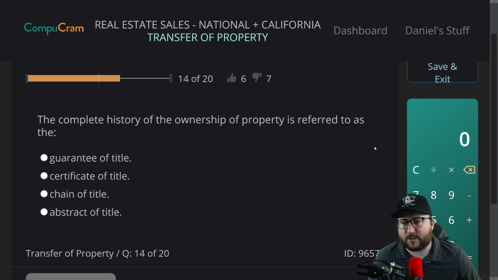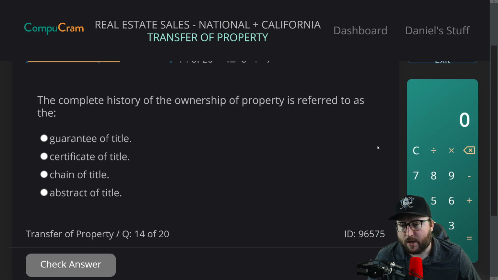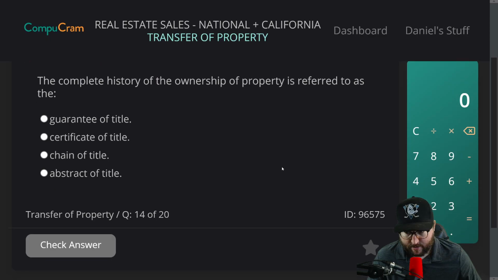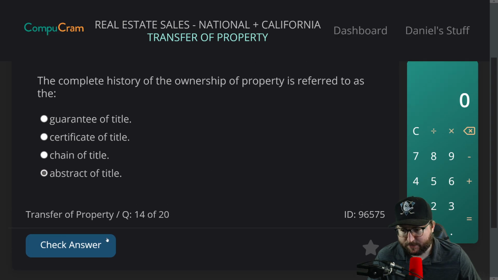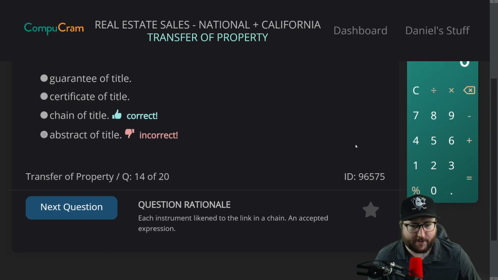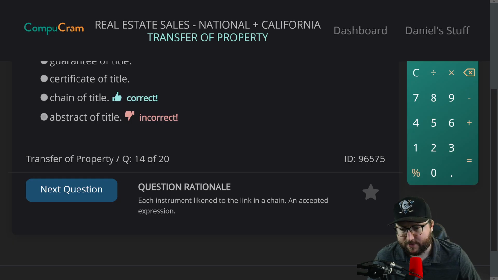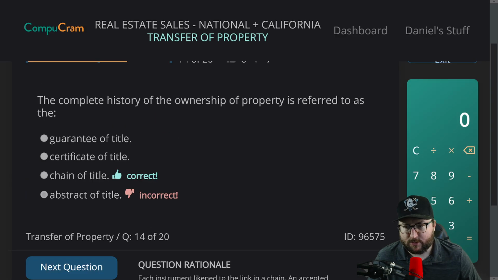All right, next question. Question 4. The complete history of the ownership of property is referred to as A, the guarantee of title, B, the certificate of title, C, the chain of title, D, the abstract of title. I think it's the chain of title or the abstract of title. I want to go with the abstract of title because I know the chain just seems too easy. Incorrect. Okay, I got tricked by myself. Here's the explanation. Each instrument is likened to a link in a chain, an accepted expression. The history is a chain.